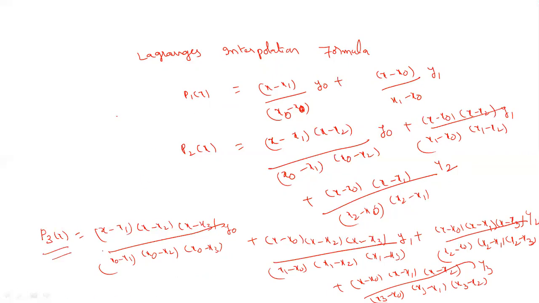Similarly, you can find Pn of x. This is the only thing you have to remember when doing the problems. If you have only 2 points, you will get a first degree polynomial. If you have 3 points, you will get a second degree polynomial. If you have 4 points, you will get a third degree polynomial. So if they ask to find the Lagrange's interpolation polynomial, substitute the given data in the polynomial, and directly you will get the answer. Okay, this is about Lagrange's interpolation formula.